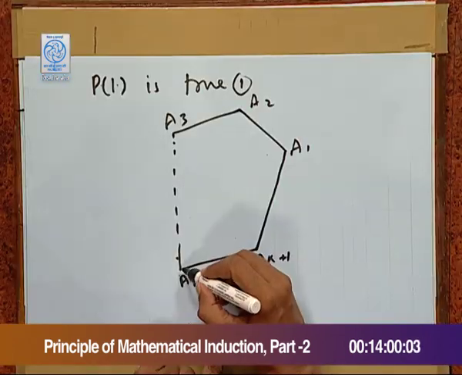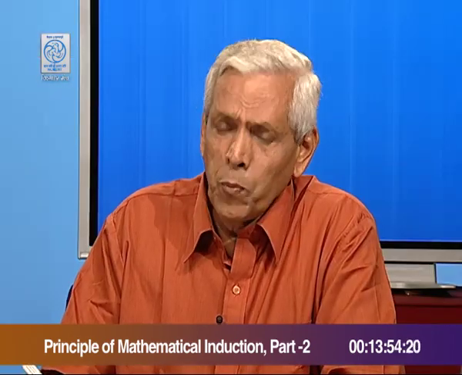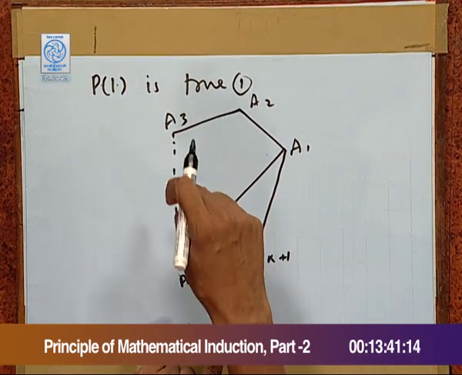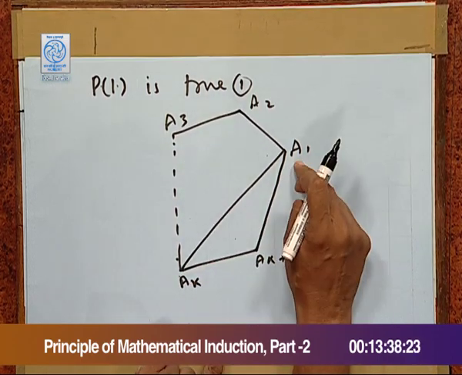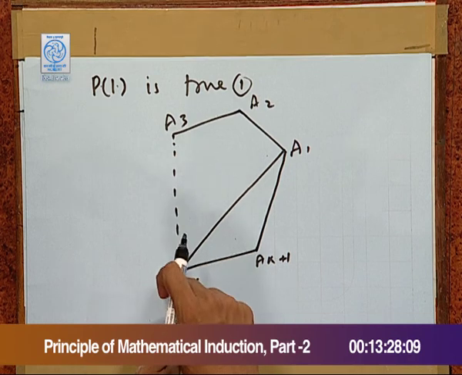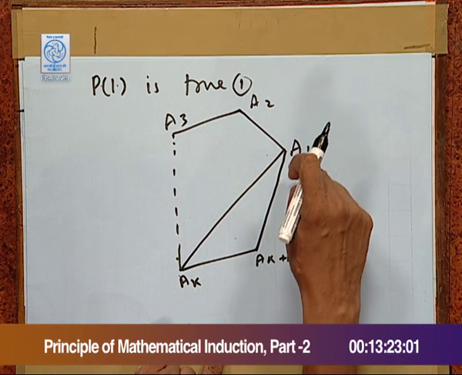Now, if we join Ak with A1, we have two polygons, one with k sides, other with k plus 1 sides, namely A1A2, A2A3 and so on up to Ak A1. This has k sides, and secondly A1A2, A2A3 and so on up to Ak Ak plus 1 and then Ak plus 1 A1.